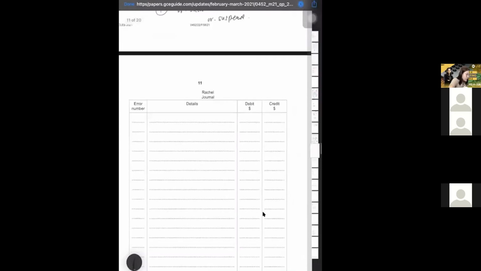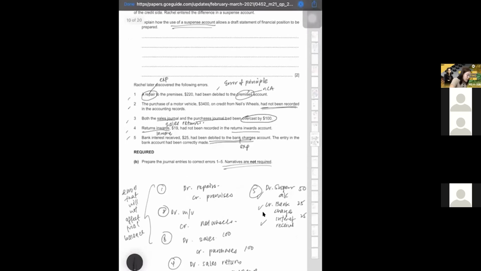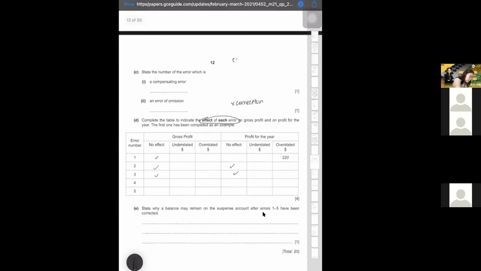In this question, they say that sales return had not been recorded. They're asking you about the error because you didn't record sales return. So what happened? You forgot to record sales return. So what happened to your sales? Is it too much or too little? If you forget to record sales returns, that means your sales is too much now, because sales return reduces your sales, isn't it? So if you forget to record sales return, your sales is more than it should be, so it's overstated. So sales is overstated, very easy.